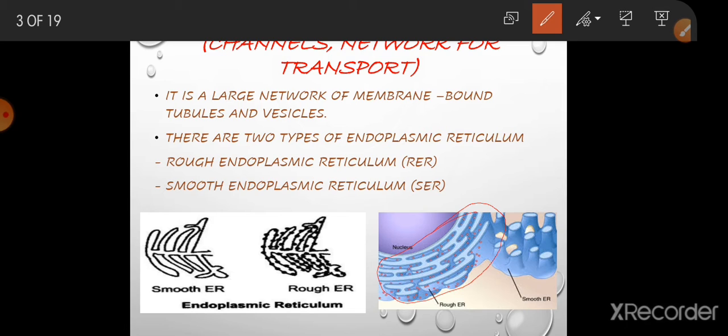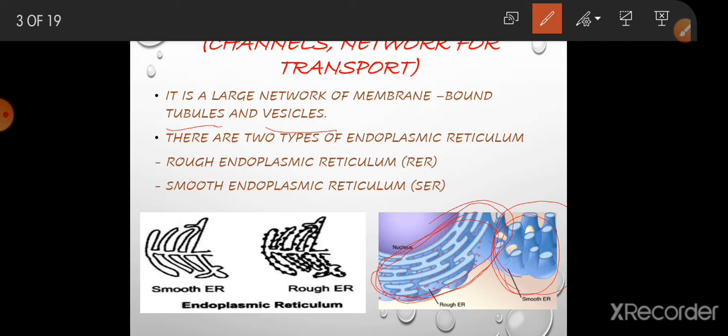This is the rough endoplasmic reticulum. This is in tubular form, and these are smooth endoplasmic reticulum, which are in the form of vesicles. These are also in the form of tubules. Another name for tubules in rough endoplasmic reticulum is cisternae, like which is present in the Golgi apparatus. So there are two types of endoplasmic reticulum: rough endoplasmic reticulum and smooth endoplasmic reticulum.